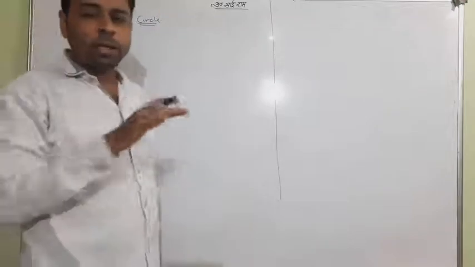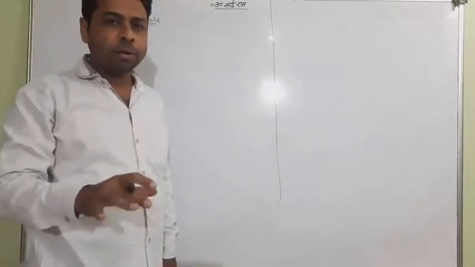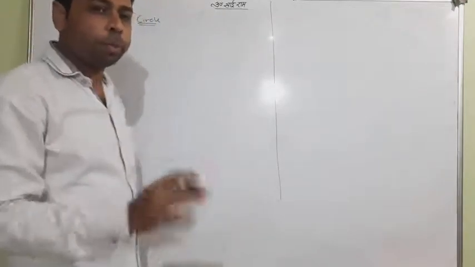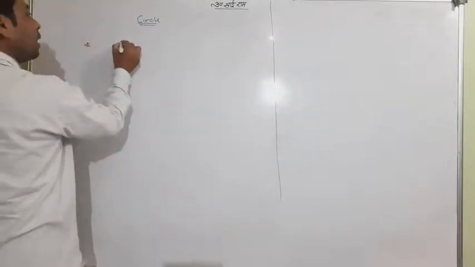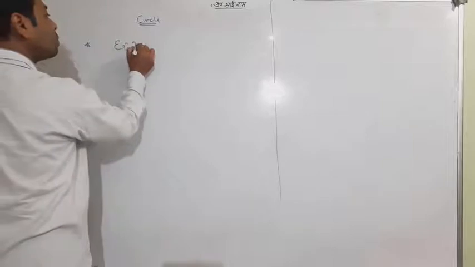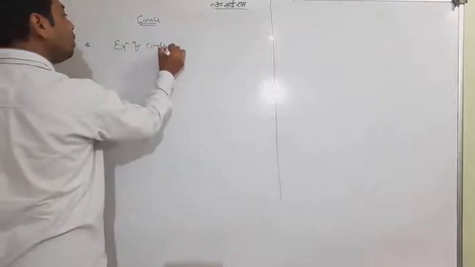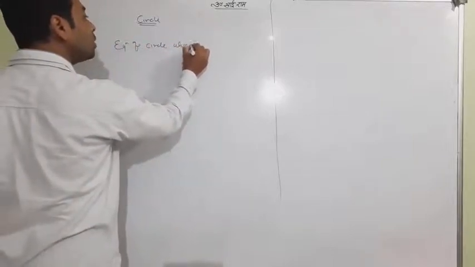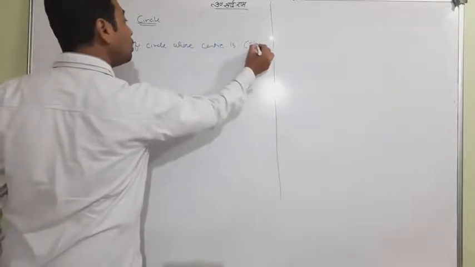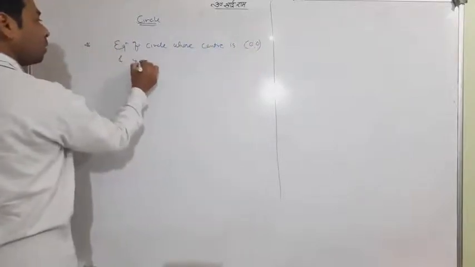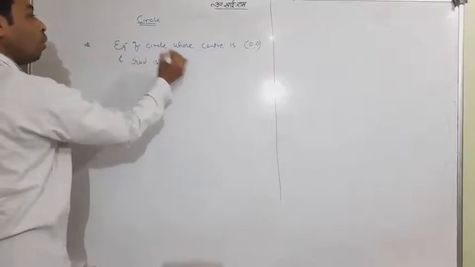Circle. Line is over now. Everything about the line I have taught you. Okay, keep remember. About the circle, I want to tell you one thing, that first of all we want to speak of the equation of a circle whose center is the origin point and radius is small a.